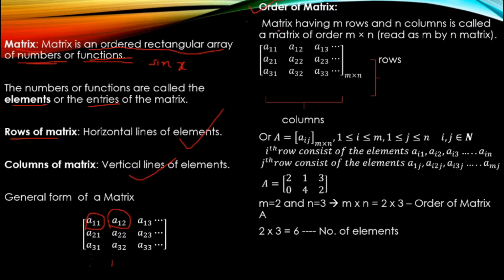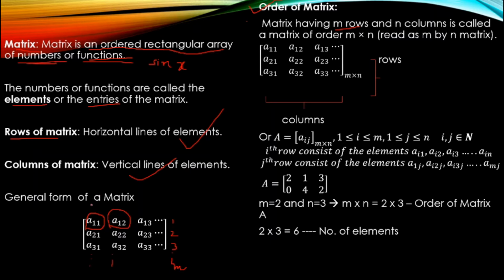Order of a matrix: the matrix has m rows. This is the first row, second, third, and so on. It goes till m. In the same way, it has how many columns? n columns.